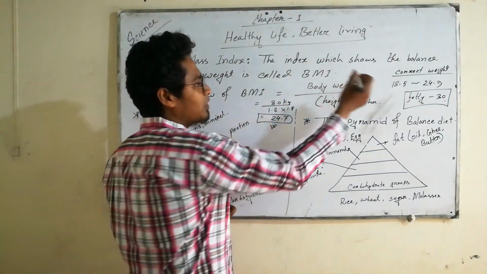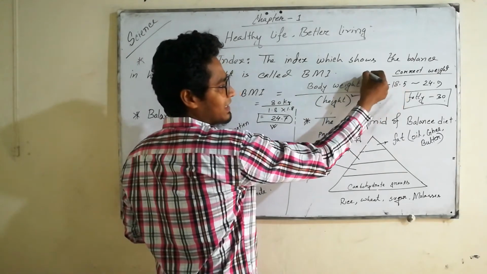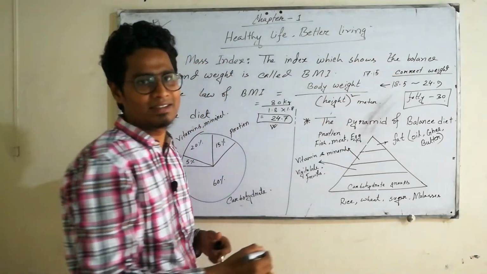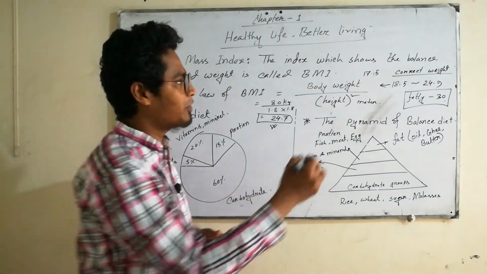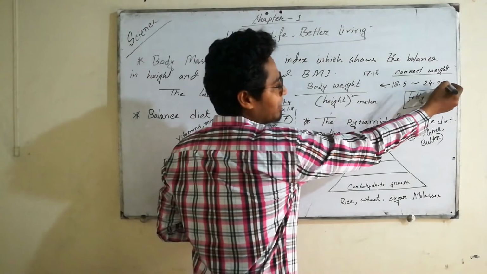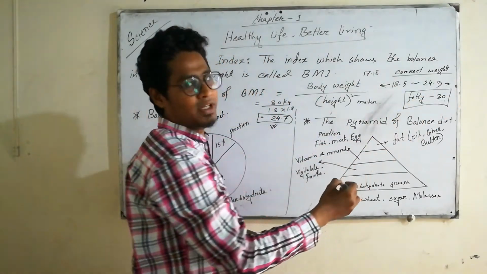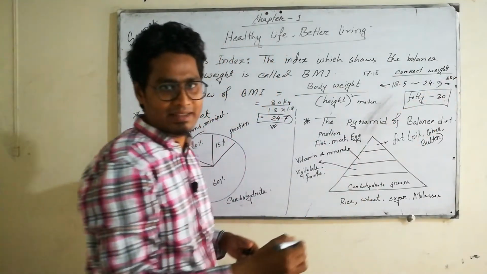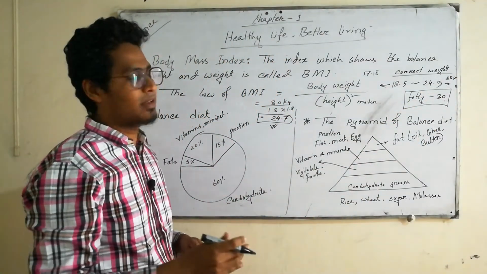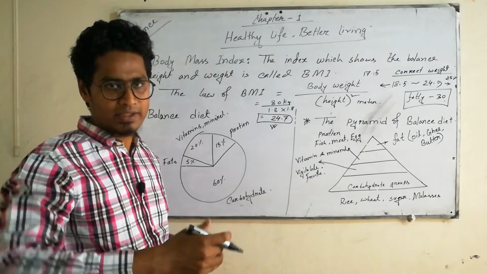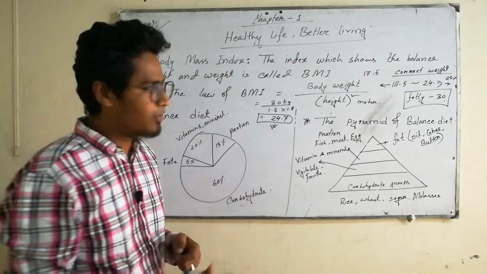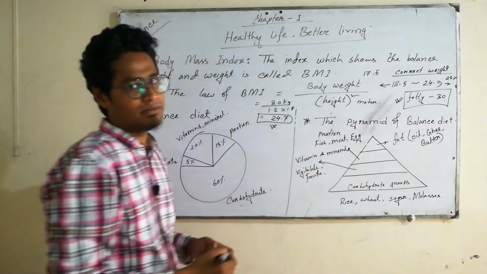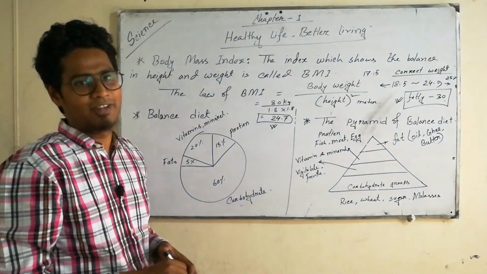But if your BMI is less than like 17.9 or 17.5, that means you are underweight. If your BMI is more than 24.9, like 25.7 or 26, then you are overweight. But if your BMI is more than 30, then you are obese.